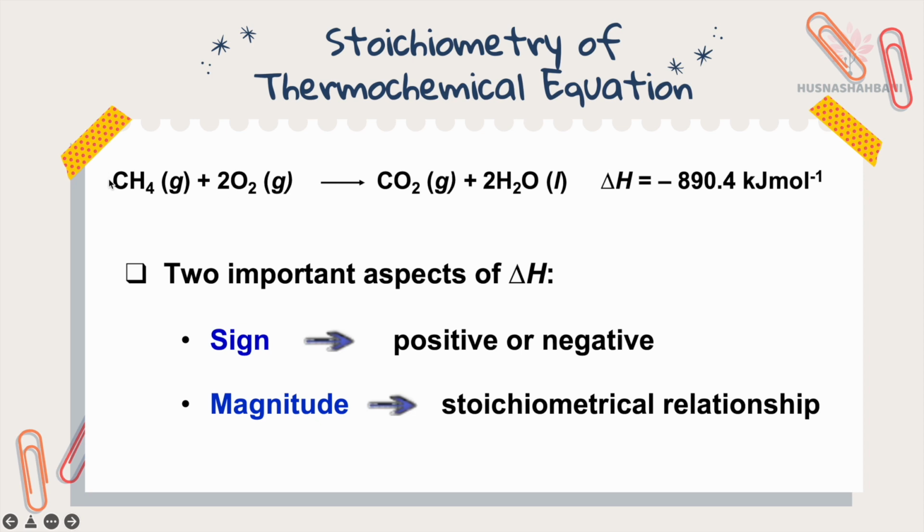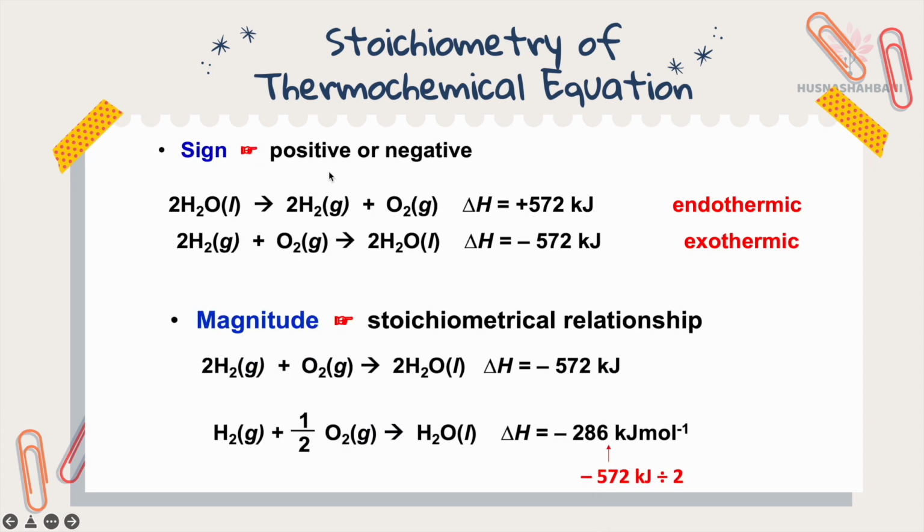If you have to half this, half CH4 reacts with 1 mole of oxygen to produce half carbon dioxide and 1 mole of water. This delta H must be half the value of 890.4. It will be half. So those are two important aspects of delta H that you need to look at: the sign and the magnitude of the stoichiometric relationship. As I explained before, if it is positive, it is endothermic, and if it is negative, it is exothermic.